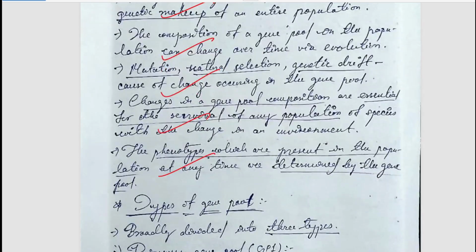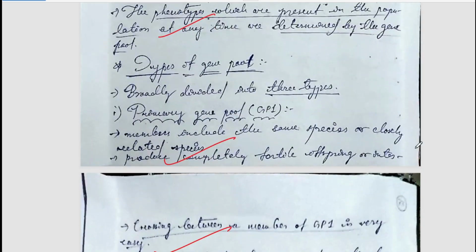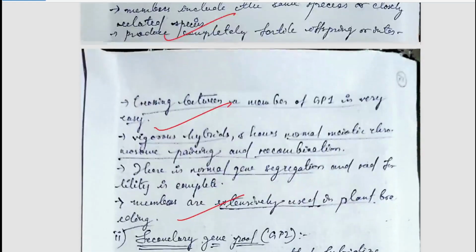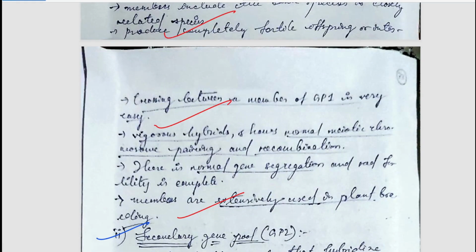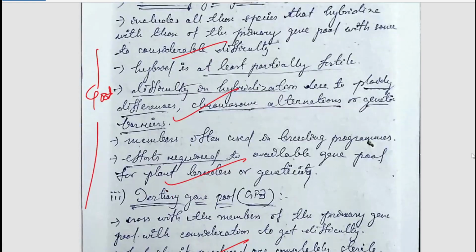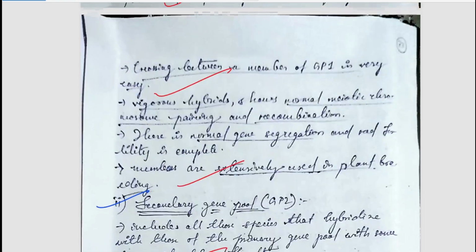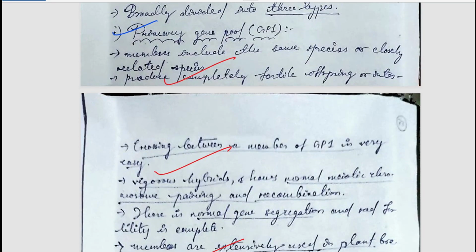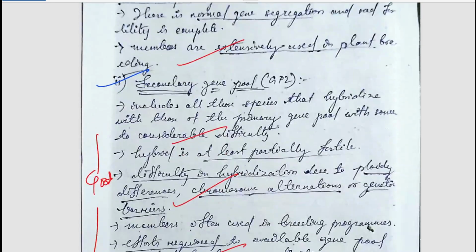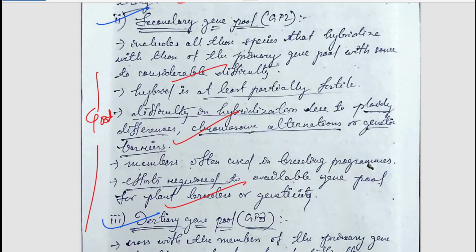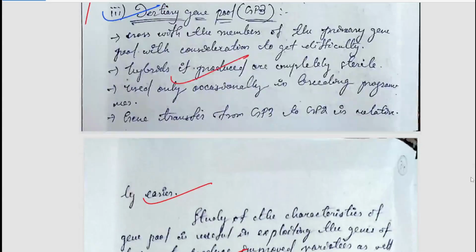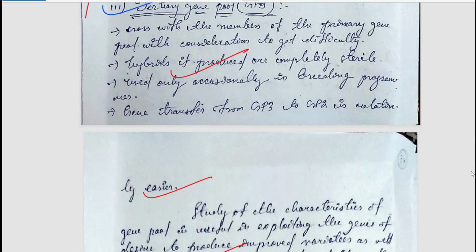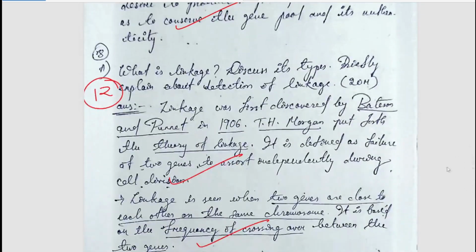Now we will see the types of gene pool. So there is primary gene pool, there is secondary gene pool, there is tertiary gene pool. If you want to read it, you can simply pause and read it. I have discussed all these things, that is why I am not giving too much effort here. I am just giving an overview. You can read the points, they are well written. So this was about gene pool. Now let's move to the next question.